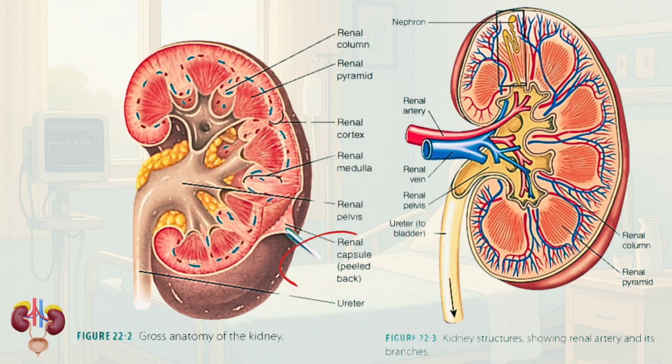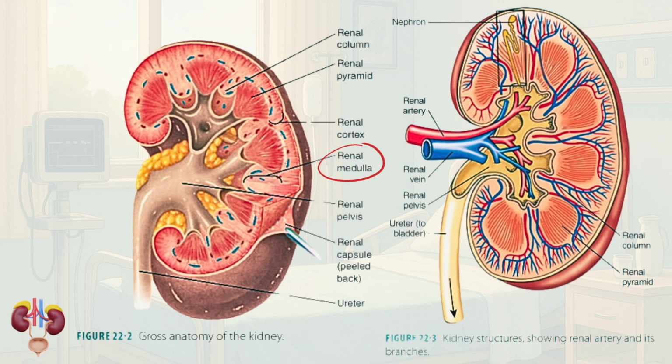First, the renal capsule. It's a thin, tough outer membrane that covers and protects the kidneys. It helps maintain the kidney shape and acts as a barrier against injury and infection. Beneath the capsule is the renal cortex. The cortex is the outer layer of the kidneys that contains most of the nephrons, the tiny filtering units. This is where blood filtration begins.